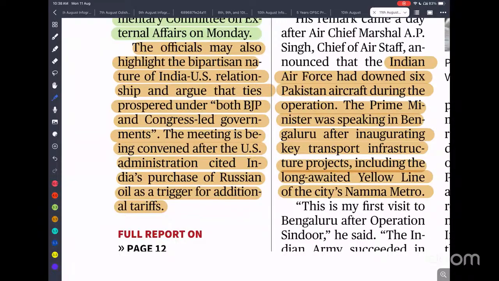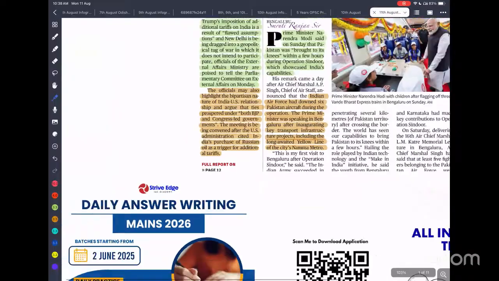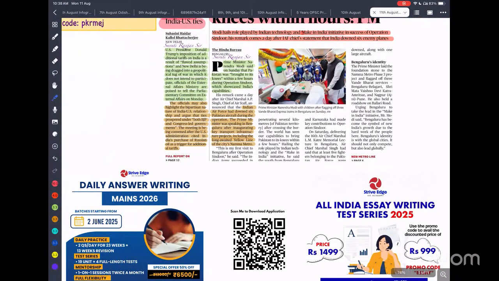Both the Republican and the Democratic party in the USA are in favor of maintaining good relationships.